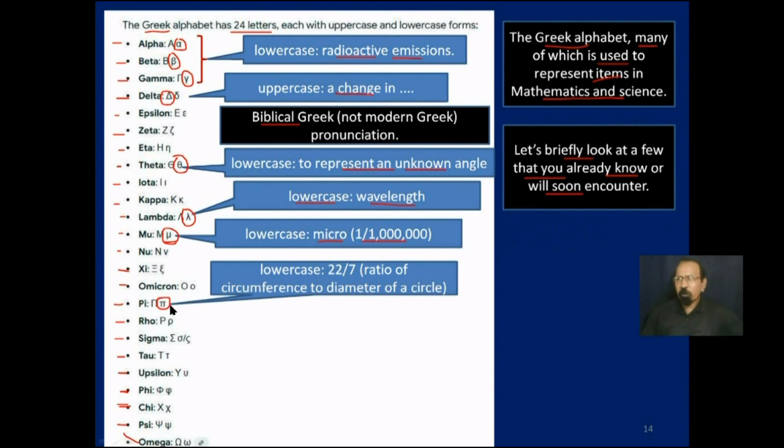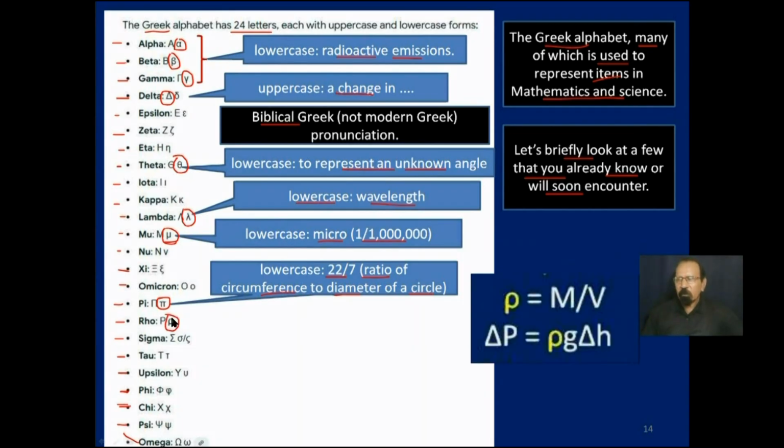Its correct pronunciation is p, but I know in math we call it pi, and it represents 22/7, which is the ratio of the circumference to the diameter of a circle. So you say area is equal to pi r squared. We will continue saying pi in math, but if you are doing biblical Greek, that would be p.